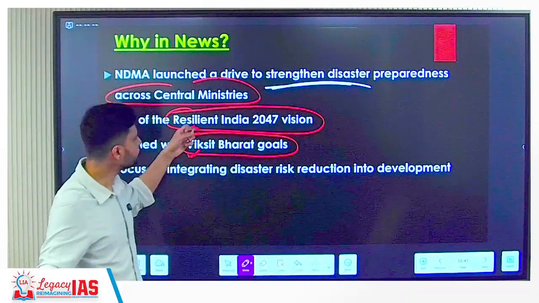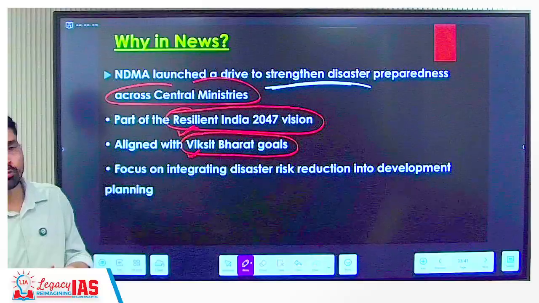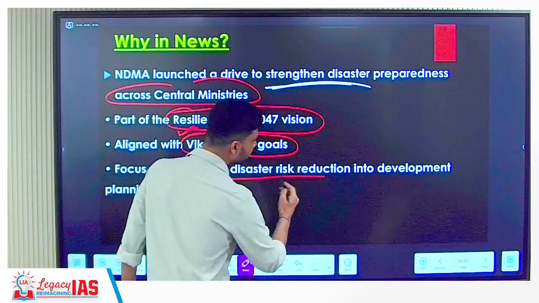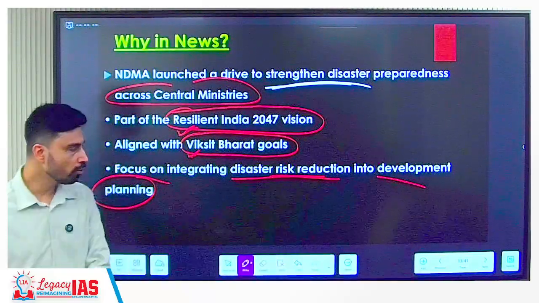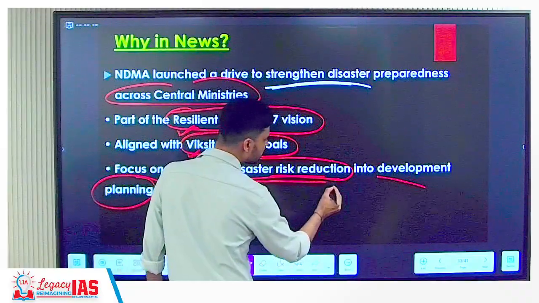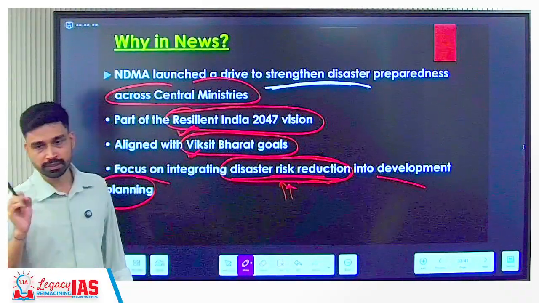No. That's why we have to have resilience, so that we are able to manage any kind of disaster properly. The focus is on integrating disaster risk reduction into development planning. So when you are planning for development, whether it is a rural area or an urban area, we also have to add this angle, so that we are able to reduce the risk of disaster.